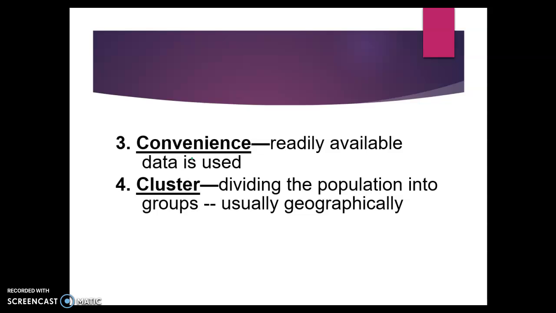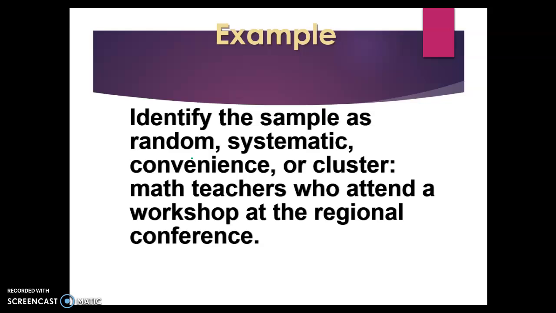The last type of sampling that we'll learn about is cluster sampling, and that's when the population is divided into groups, usually geographically. If somebody wanted to do a survey, for example, of high school students in Frederick County, and they only went to Sharando High School, that is a cluster sampling because you're only doing a part of the population, and it's the part that lives in Stevens City, that geographic area. So that's an example of cluster sampling.